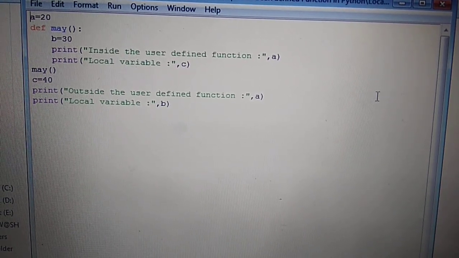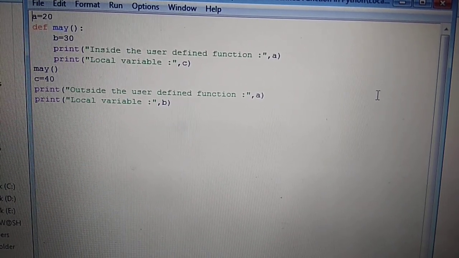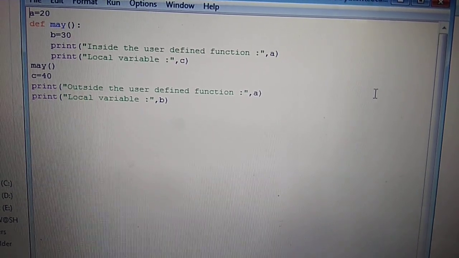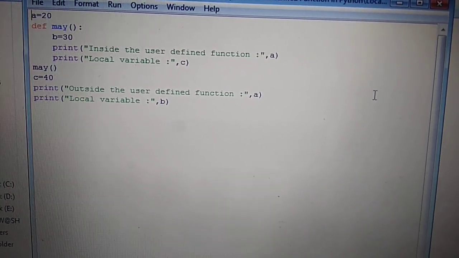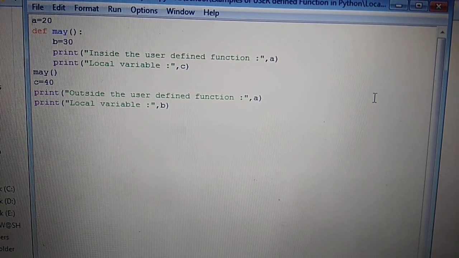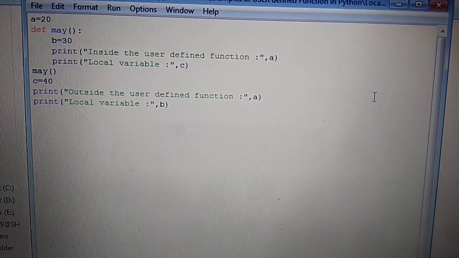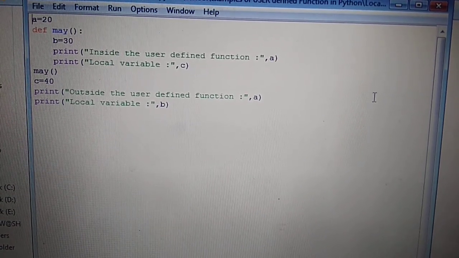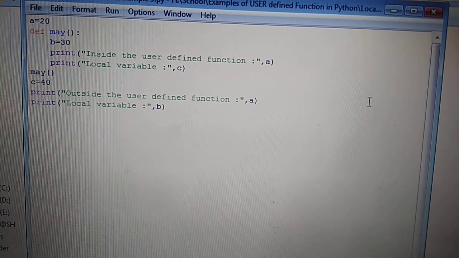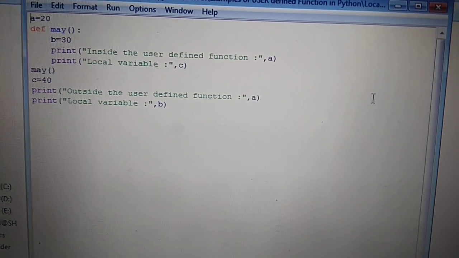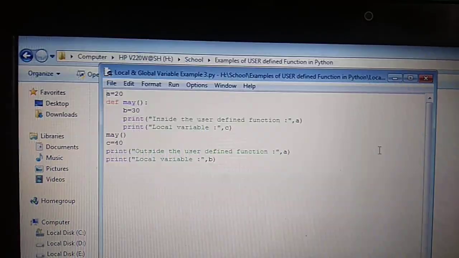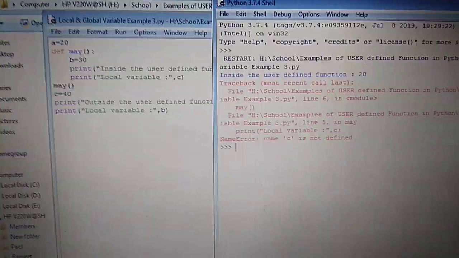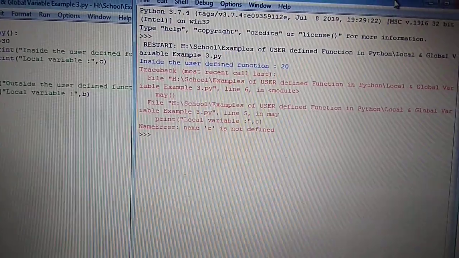In the function may, the last line of code, that is local variable c, generates an error because c is not defined. And the last line of the code, that is local variable value of b, also generates an error because b is not defined, because b is a local variable and a is a global variable. Here b and c are the local variables because they are defined inside the function. If we see the execution of this program, then what will be returned?